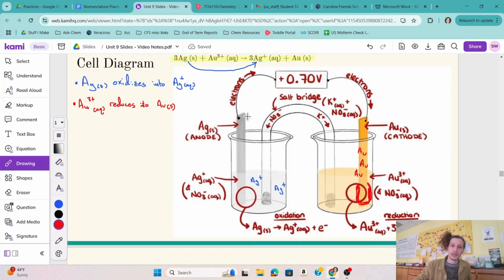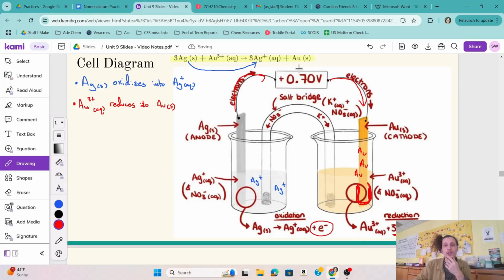We've got this flow of electrons noted at this wire connecting the two electrodes. So what is the half reaction happening at the anode? Again, solid silver is dissolving into the solution in the beaker. And as it does that, it has to lose an electron. Where is that electron going? It's going over here to meet the gold, right? Because the gold ions are reducing. So they need some electrons in order to help them reduce their charge, okay? So the electrons are flowing from the anode to the cathode.